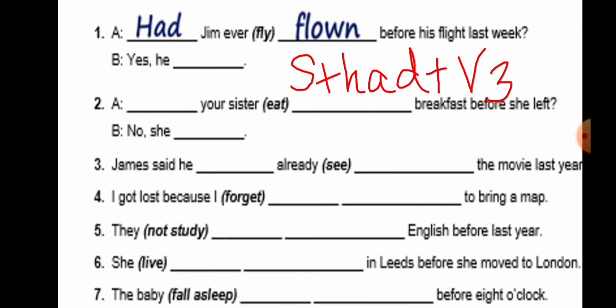Had your sister eaten breakfast before she left? The third form of eat is eaten. Eat, ate, eaten. No, she hadn't. She had not. The remaining sentences you are going to do in your homework notebook.